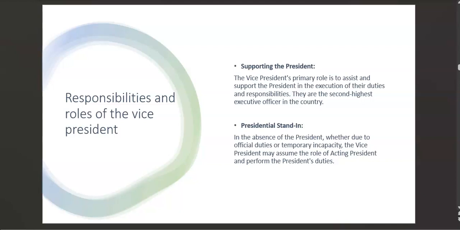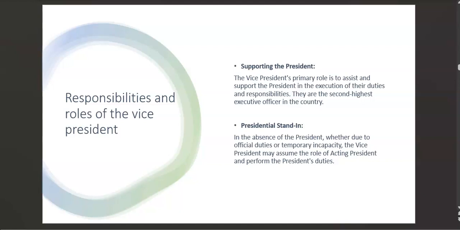So, for example, the president has traveled to another country for some international issues or to represent the country. Now, the person who will remain behind to assume the president's role or act as the current president as we await the president is the vice president. So he stands in for the president when the president is away.